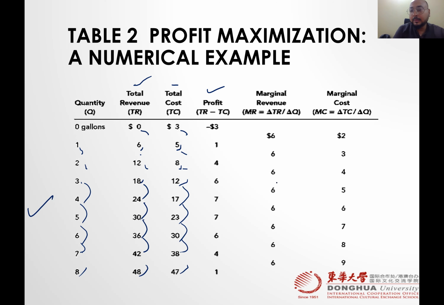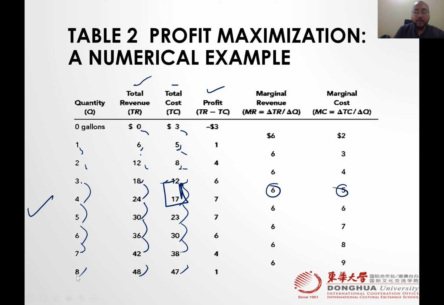So where is this 6 coming from? We know that total revenue 24 minus 18 is equal to 6, divided by 4 minus 3, which is 1. Where is this 5 coming from? 17 minus 12 divided by 4 minus 3.